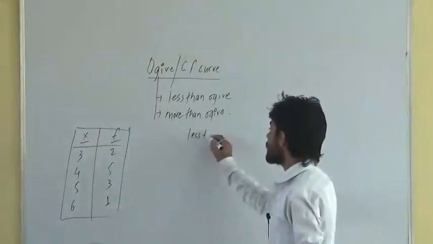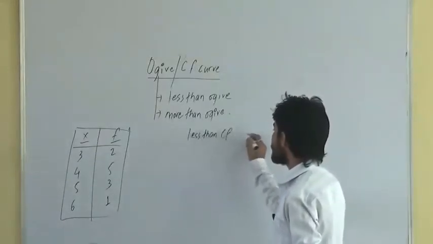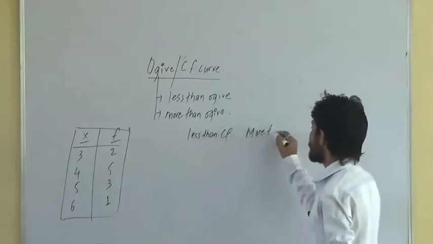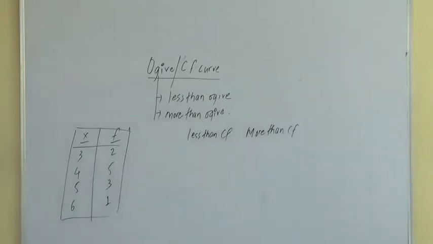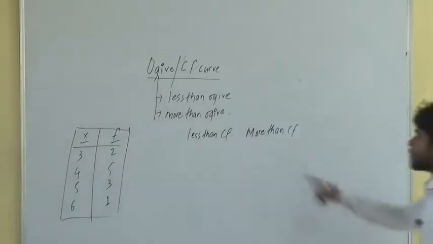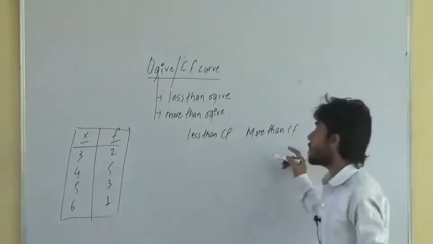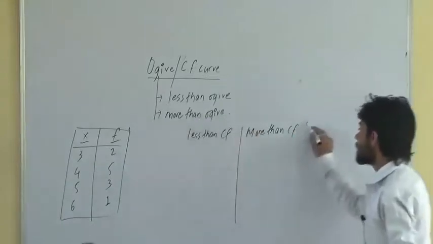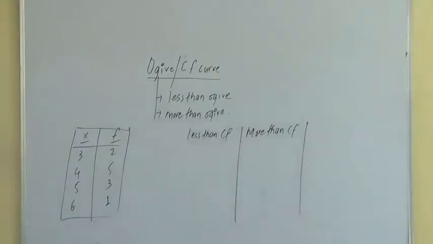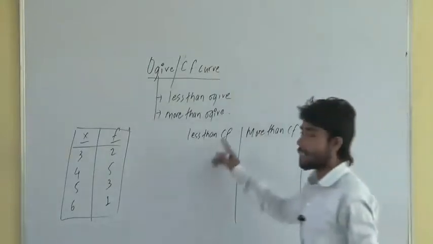First of all, I have to find out less than CF and more than CF. Less than CF is used to construct the less than cumulative frequency curve, or say less than ogive curve, and more than CF is used to construct the more than ogive curve here. Right? What will be less than CF and more than CF? How to find out this one? See here.